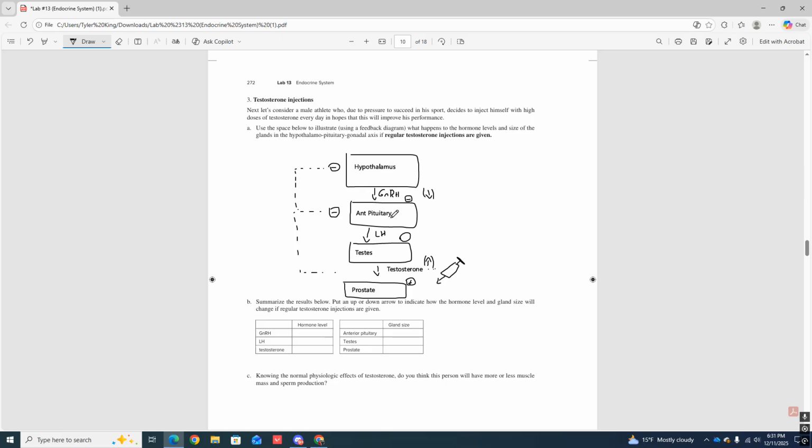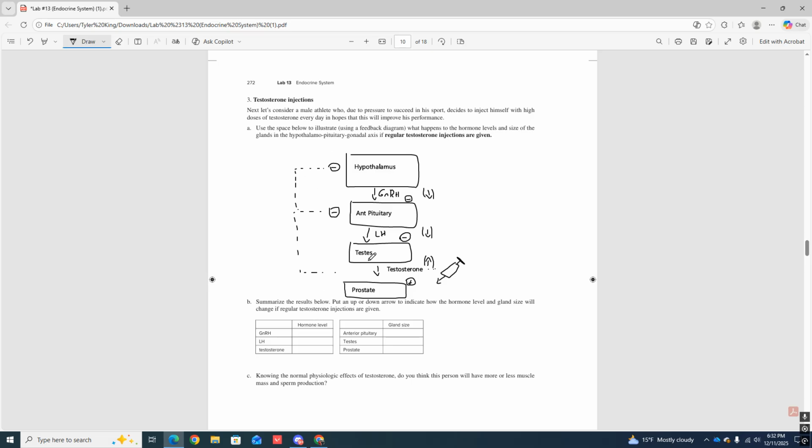I see 2 negatives on the anterior pituitary, AKA we're shutting that guy down. So LH levels are going down because of that. Okay. And because that goes down, we shut down the testes. So the testes are going to say no to producing more testosterone because we're manually giving ourselves more testosterone via injections. All right. So that's the cascade here. That's the problem. It starts with the testosterone.